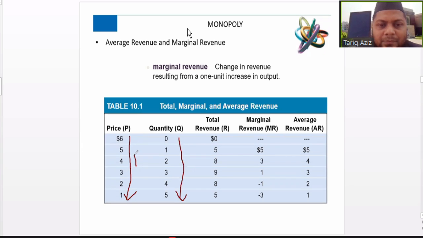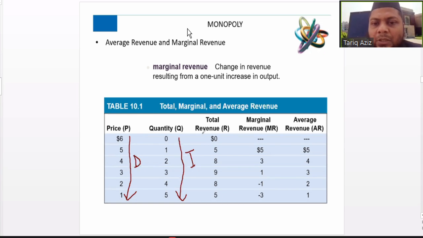This is what happens because of the natural law of demand, that at a higher price, a lower quantity will be demanded, and at a lower price, a higher quantity of the same product will be demanded, which happens in the case of most normal products. There are exceptions to this law, but normally this happens.